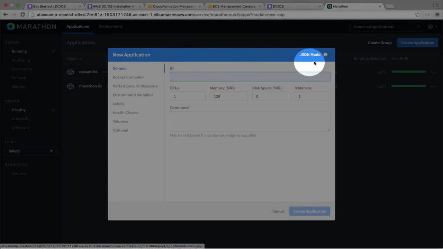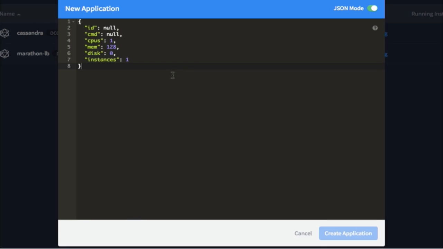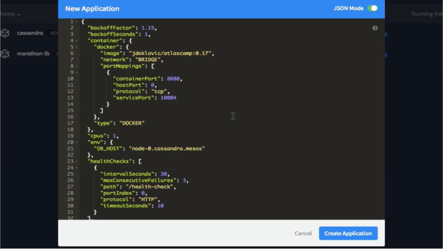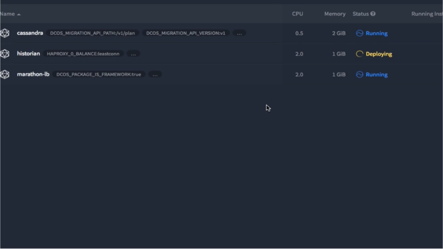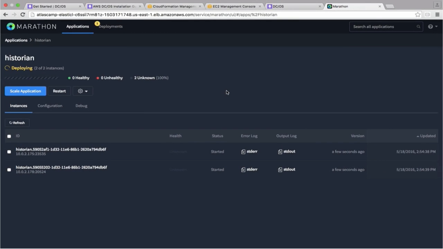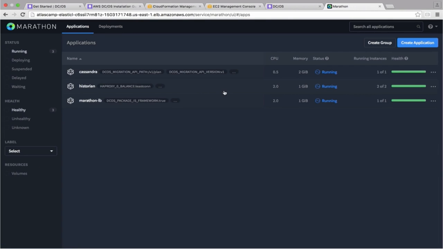Just click Create Application. We'll go into JSON mode, and I'm going to copy and paste a descriptor I already had made. It's just telling it where the Docker is, how many instances I need, how much CPU, how much RAM, what port it's on, those sorts of things. I hit Create. And we can see our history service. 2 of them are now deploying. And they're deployed.